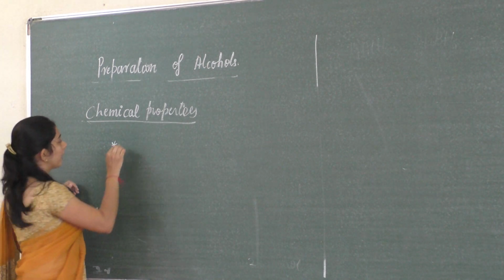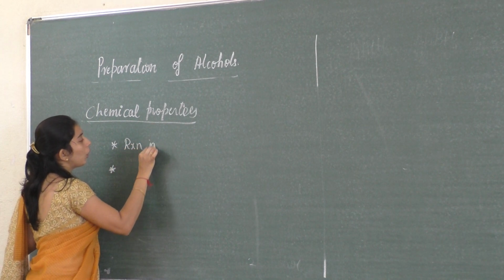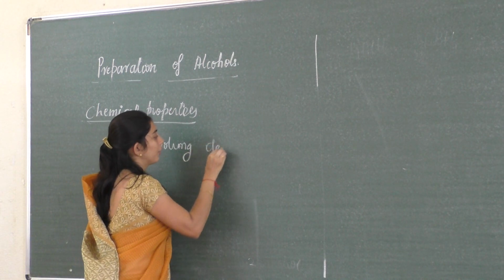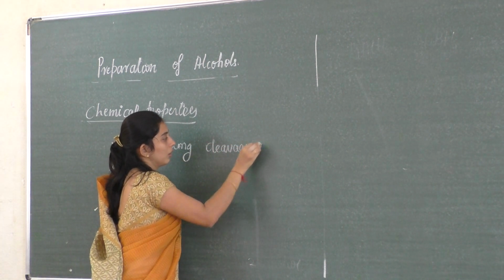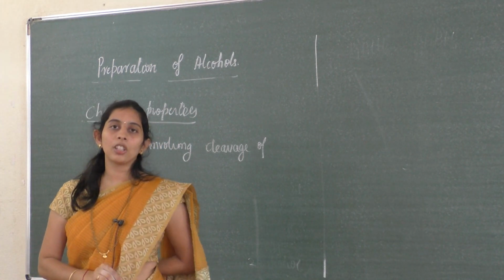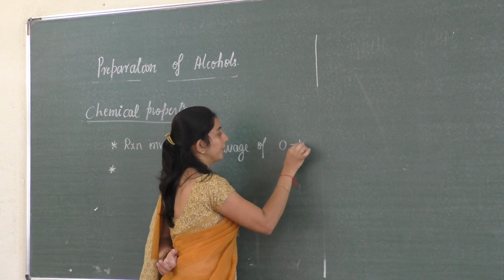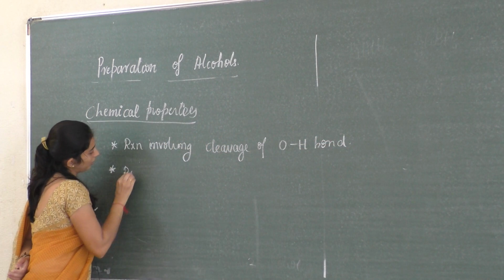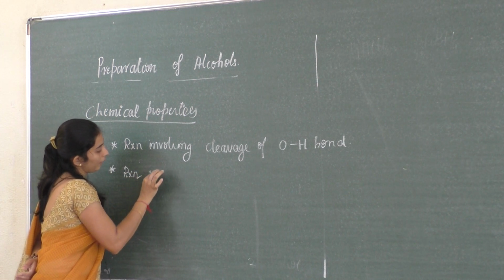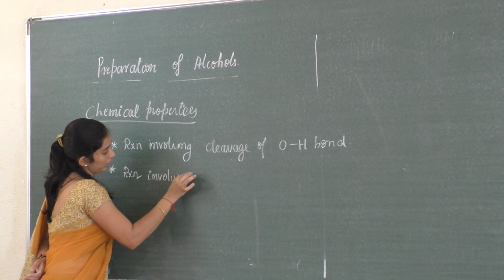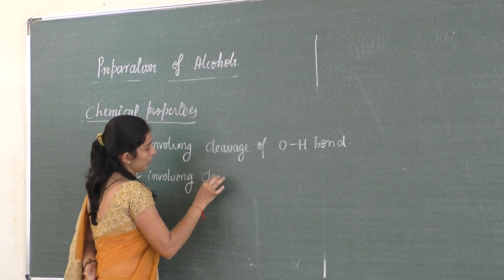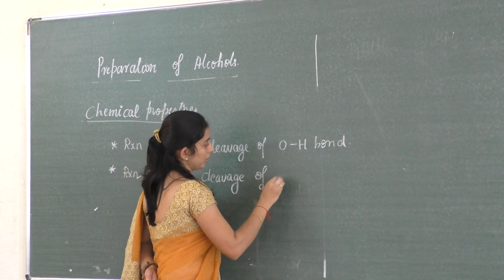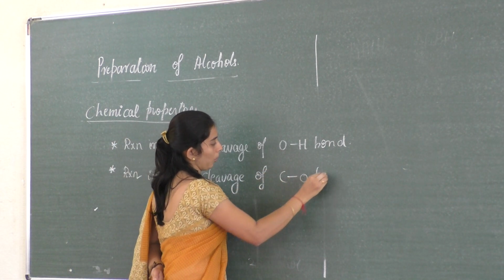One is the reaction involving cleavage of the OH bond, and another one is the reaction involving cleavage of the CO bond.